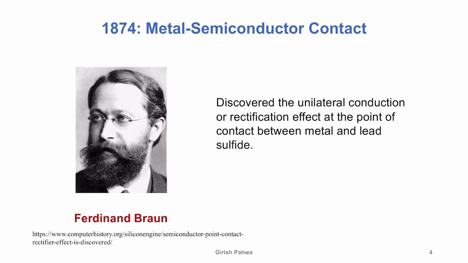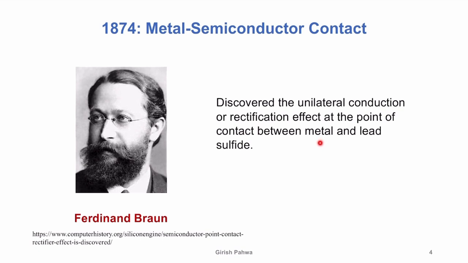There was a guy called Ferdinand Braun, a young PhD graduate working as an assistant in a university in Germany. He discovered that if you have a metal and a semiconductor, there is a unilateral conduction. When I apply an electric field across this combination, there is conduction of current in one direction, but if I change the polarity, there is no conduction. And normally that doesn't happen in a resistor, right? So that's a unique property he found out.